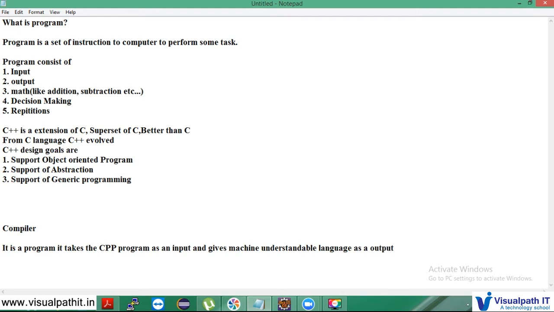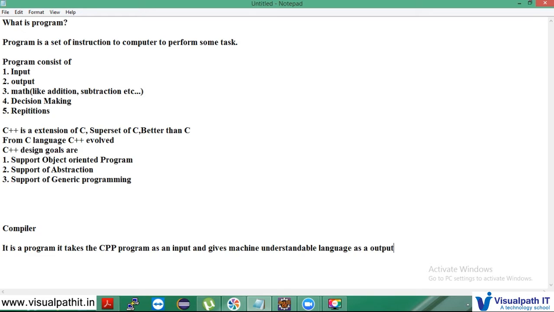Why do you want to convert into machine understandable language? Because if I want to instruct something to the computer, I have to speak in the language which the computer can understand. But I do not know how to convert my language into native language. Native language in the sense the computer can understand. So what will I do? I need one translator. So I'll give my C++ program to the compiler.